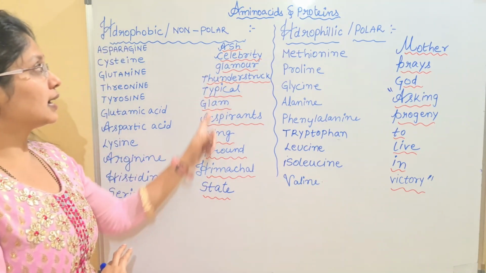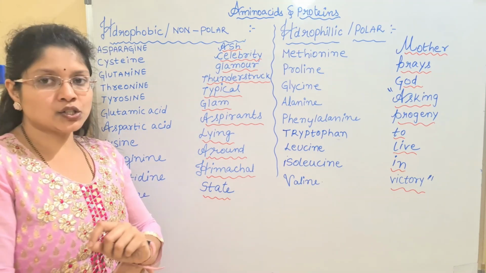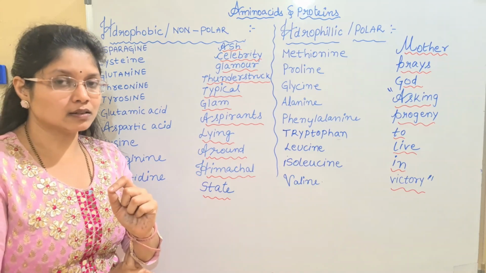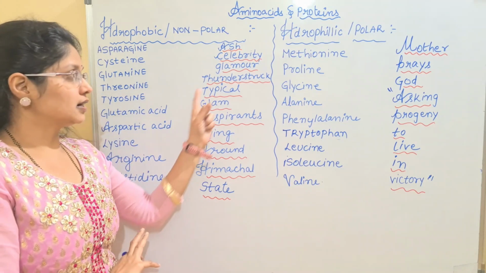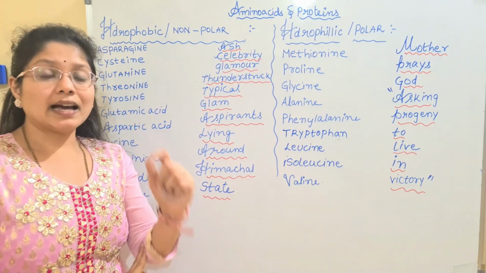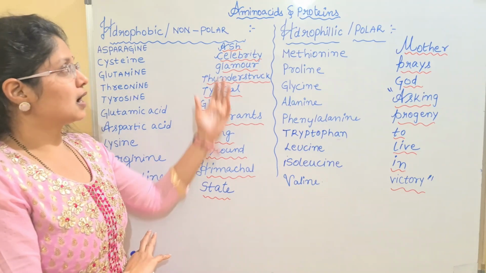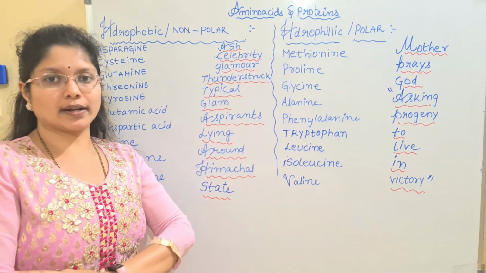And regarding the non-polar amino acids, it is a little lengthy. Ash, celebrity, glamour, thunderstruck, typical, glam aspirants lying around Himachal state. Okay, so this is regarding the two mnemonics.